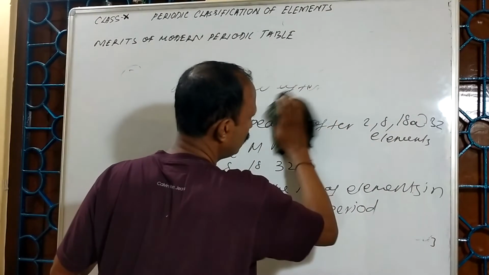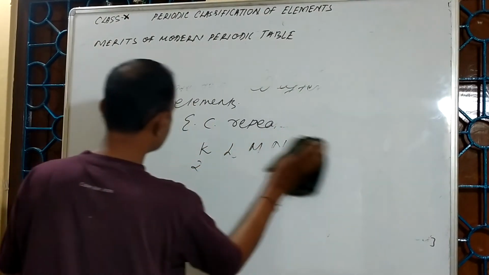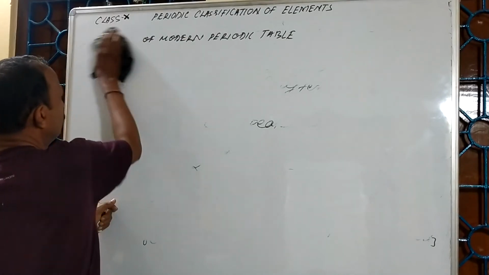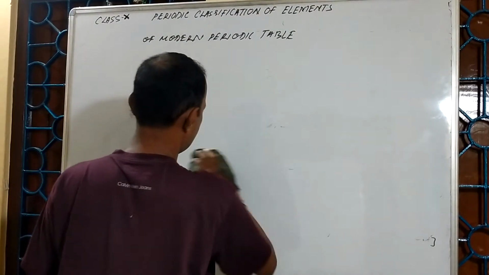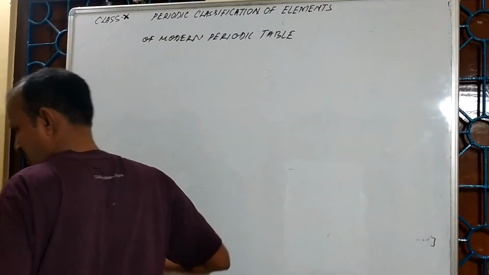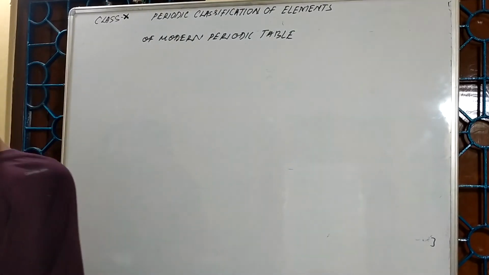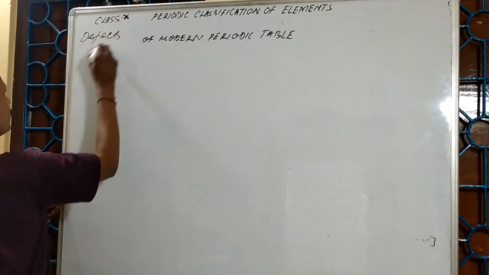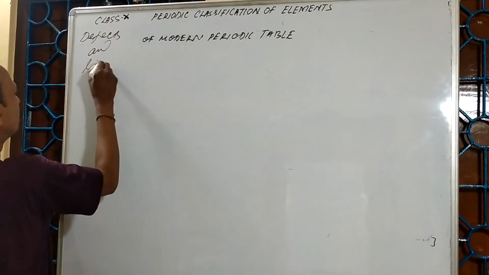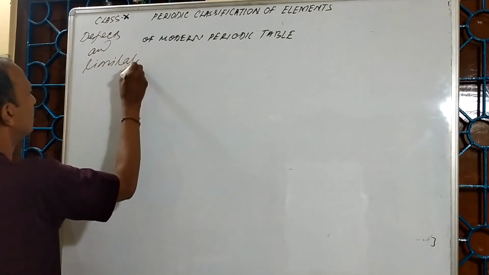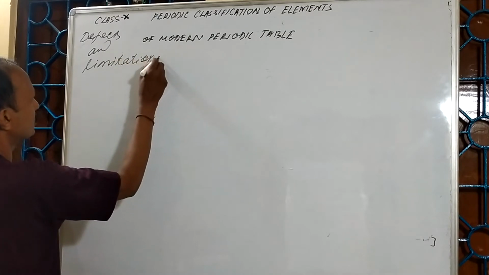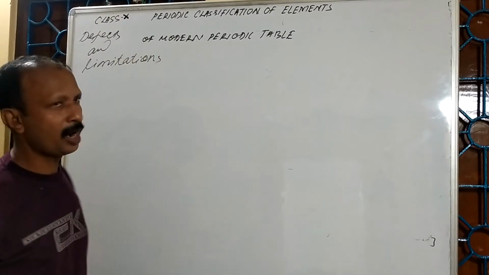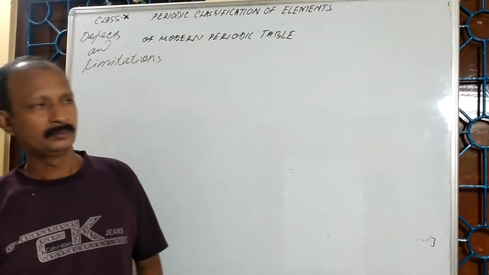Now I am telling about the demerits, or you can say defects and limitations of the modern periodic table.